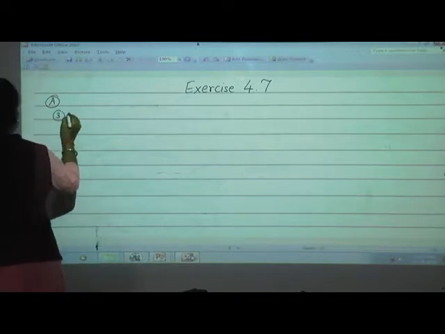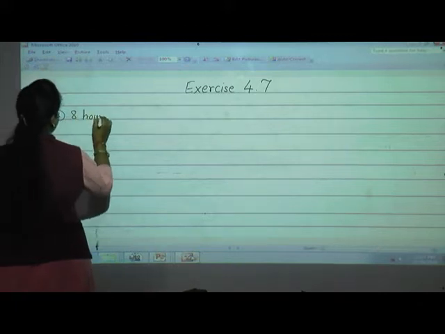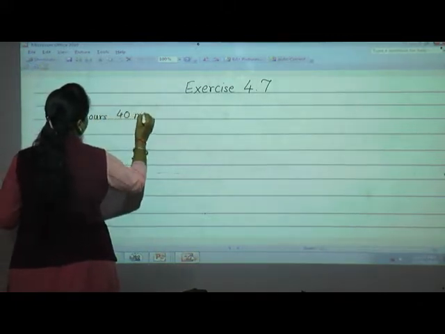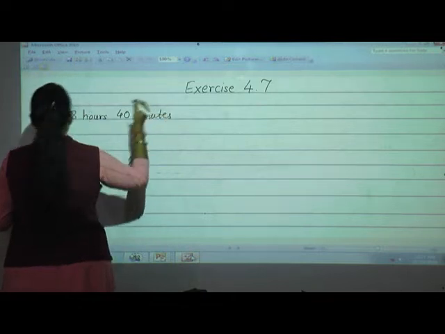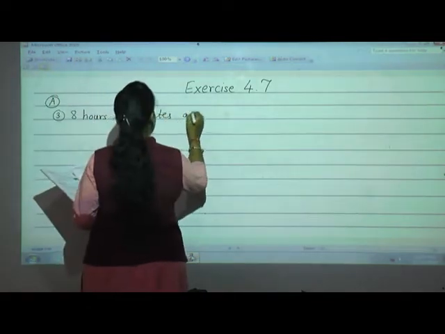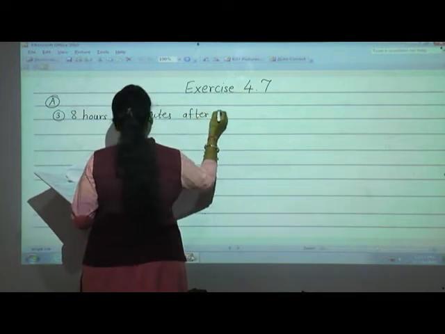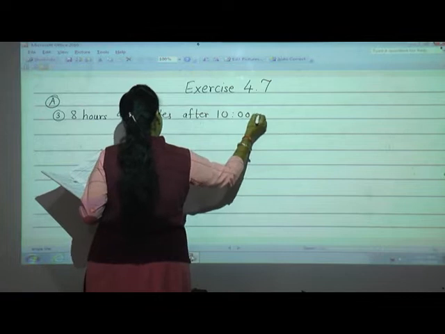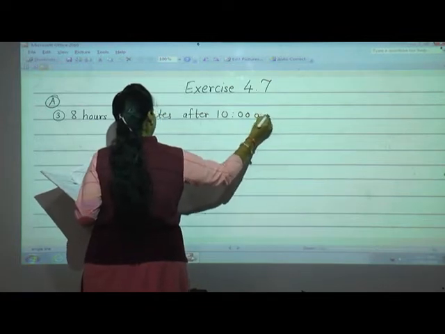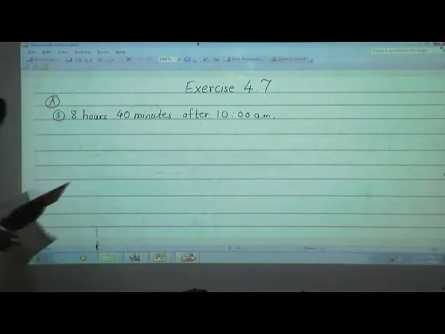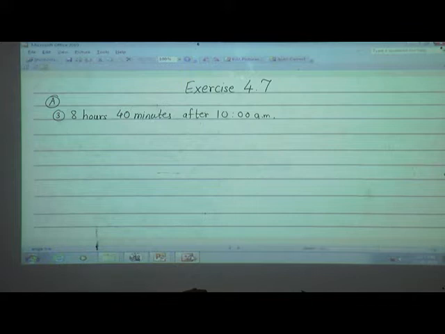See, third one: 8 hours 40 minutes after 10 a.m. Now, we just have to count 8 hours 40 minutes after 10 a.m. So write here 10 first, okay, 10.